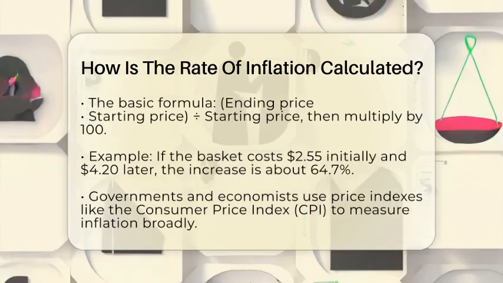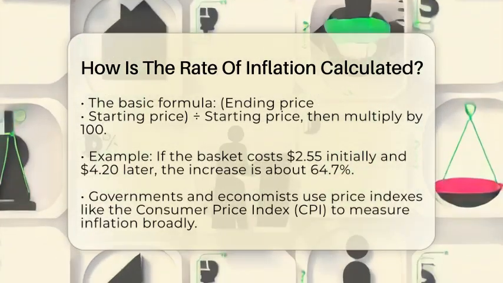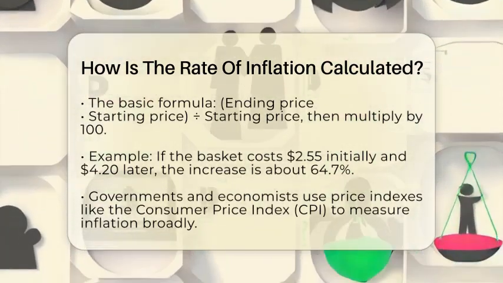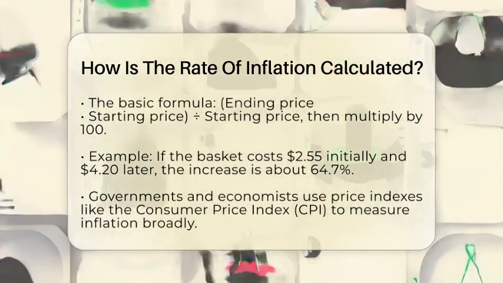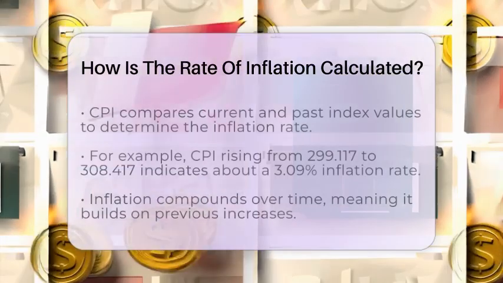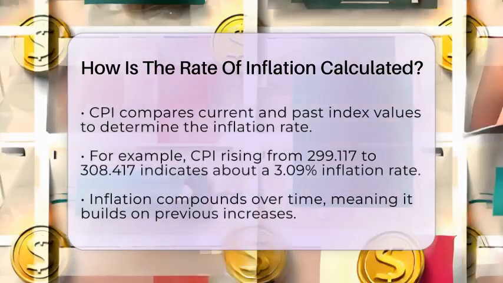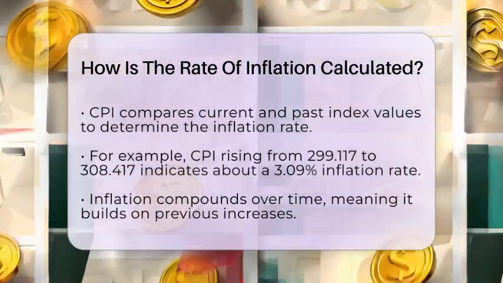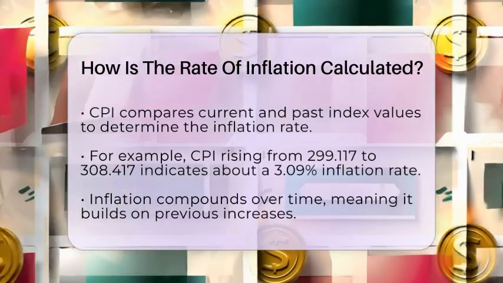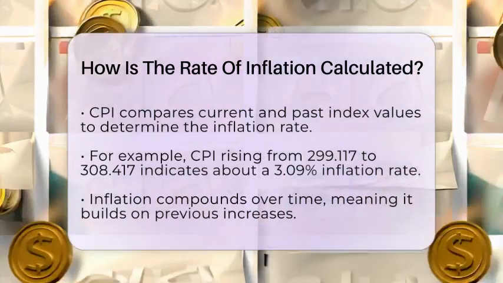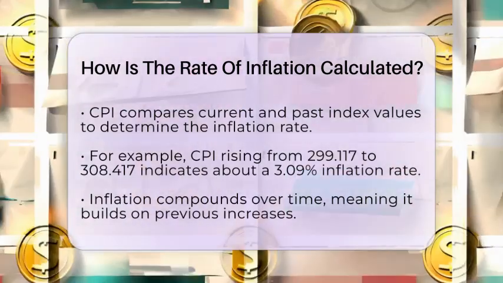To measure inflation more broadly, governments and economists often use price indexes like the Consumer Price Index or the Personal Consumption Expenditures Price Index. These indexes track the prices of a representative set of goods and services over time. They compare the current index value to a previous one to find the inflation rate.